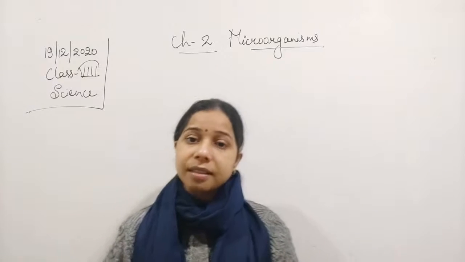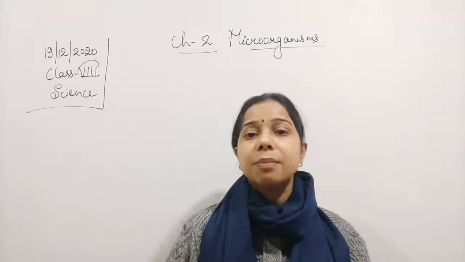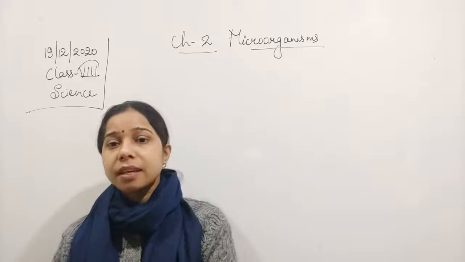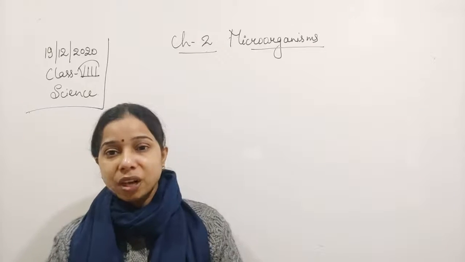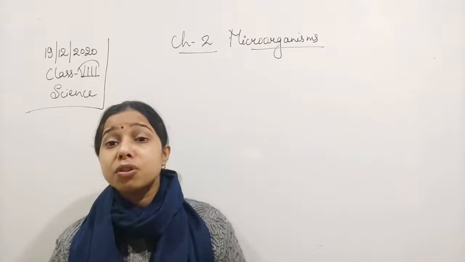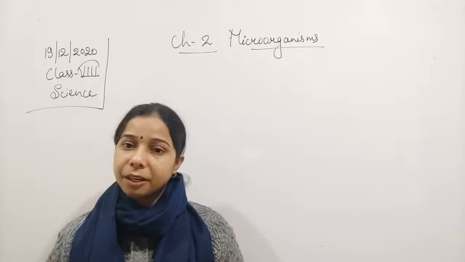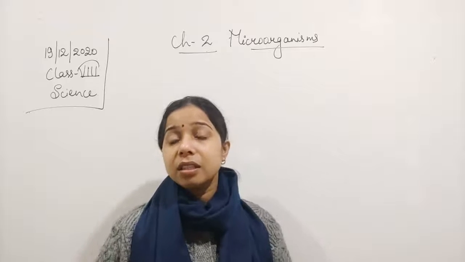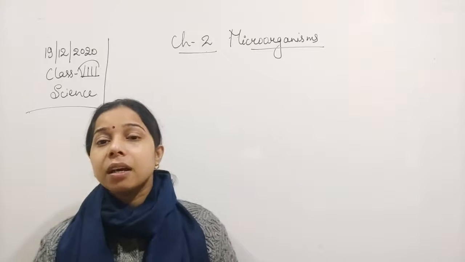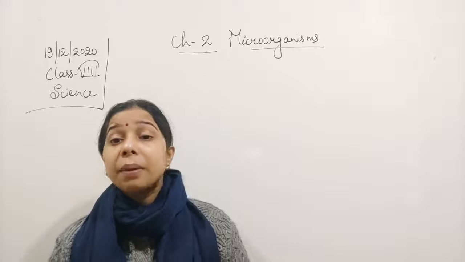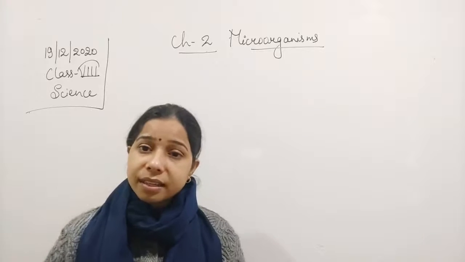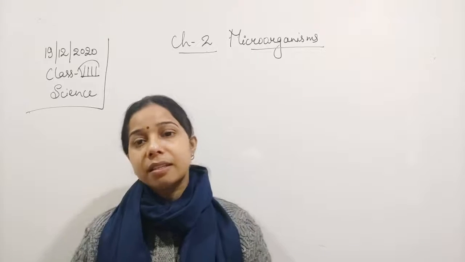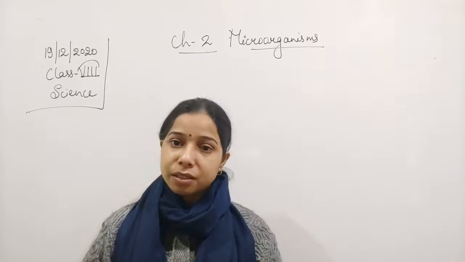Now the question arises, how is it made? It is made with the help of microorganisms themselves. Yes, there are bacteria and fungi which are used for making antibiotics. And what are the examples of antibiotics? We have seen streptomycin, erythromycin, penicillin, and tetracycline. These are the different types of antibiotics that we use to prevent disease.